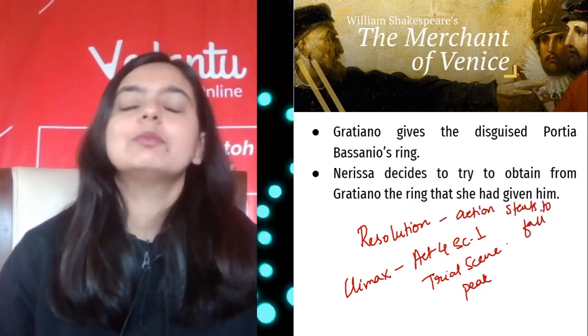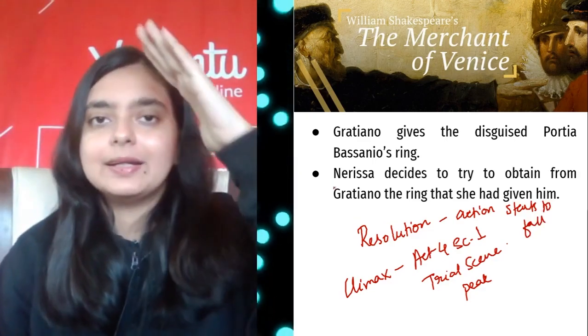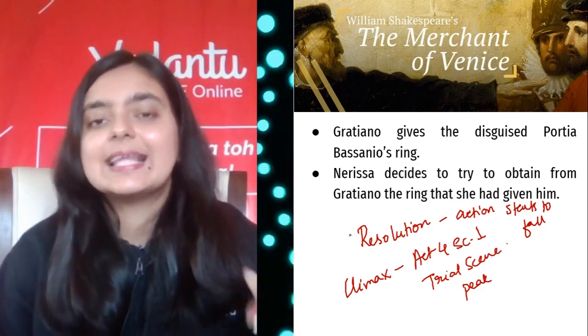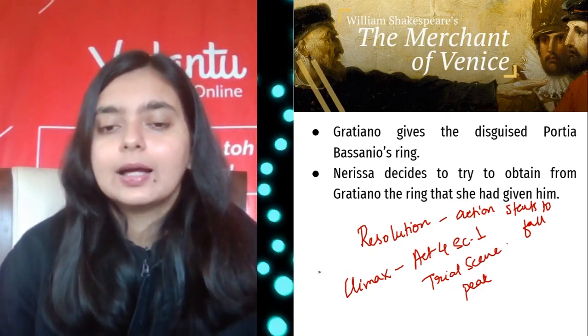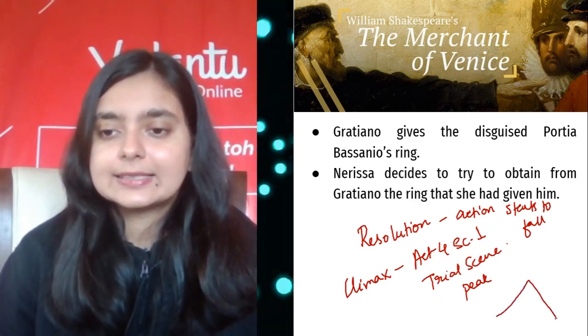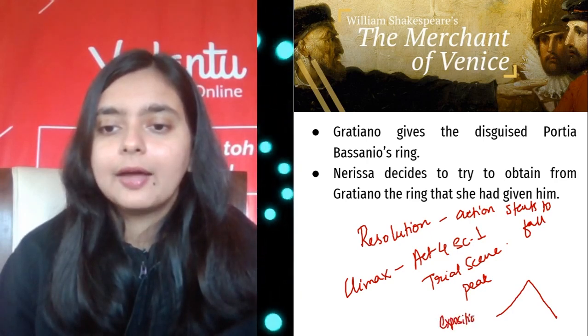fall, right? I'm sure you know about the pyramid, Freytag's pyramid. So Freytag's pyramid states that at the beginning you have, so it looks something like this, right? At the beginning you have the exposition, right?